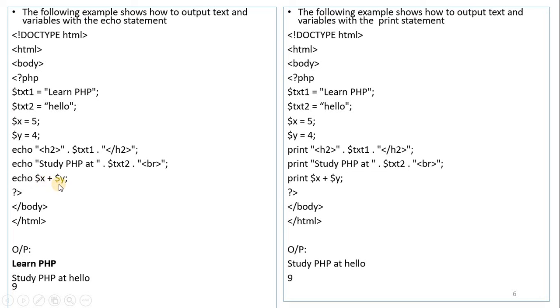Echo $x plus $y. Plus is an arithmetic operator, addition, which is used for performing addition. So $x plus $y, that is 5 plus 4, 9 will be printed. This is an example of an echo statement. The same example you can write by using a print statement.